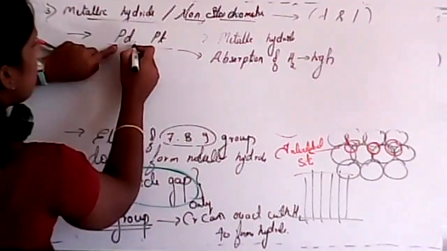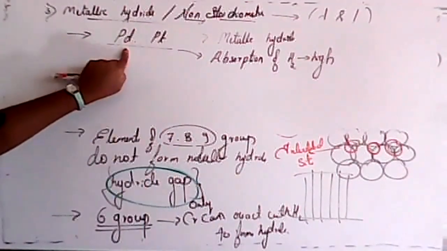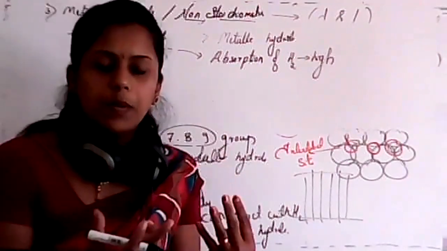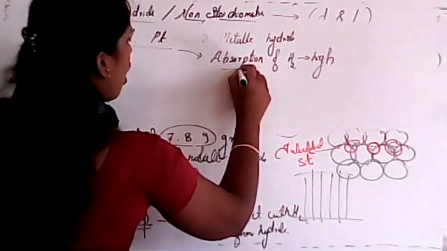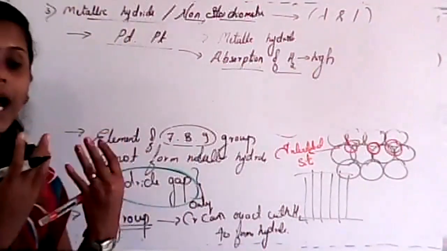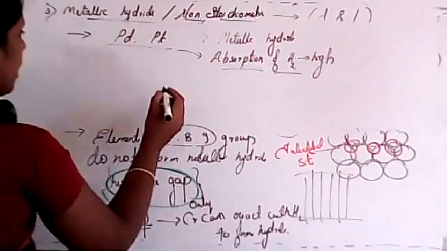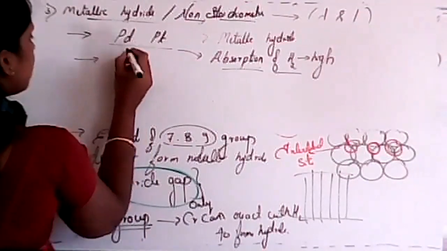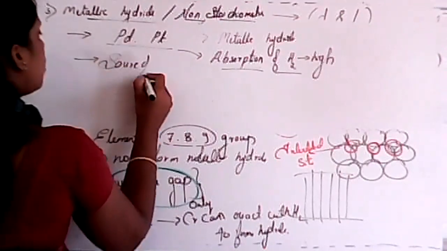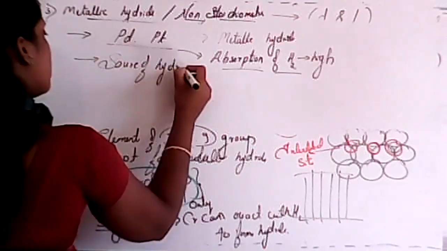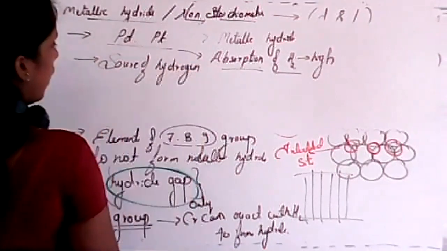Some metals like palladium and platinum can absorb a large amount of hydrogen gas. So that's why we consider these as a source of hydrogen.